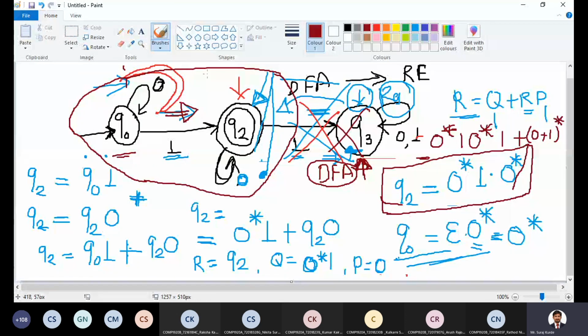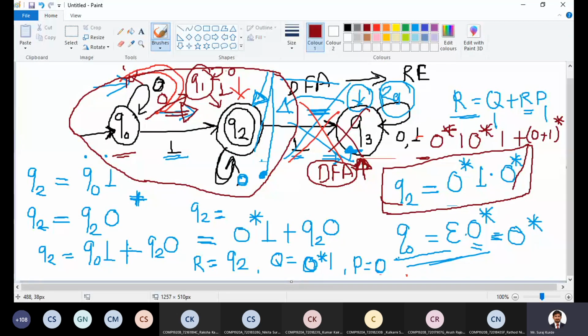If you had, let's say, one more state Q1, with a transition from Q0 to Q1 and Q1 to Q2, then I can consider this path as well. In that case, it is valid because from Q1 I can move to state Q2. Suppose instead of the self loop at Q0 there is a transition to state Q1, and from Q1 on input 1 there is a transition to state Q2. On Q1 you can have a self loop on 0. That is also a valid consideration because from Q0 on input 0 there is a transition to Q1.